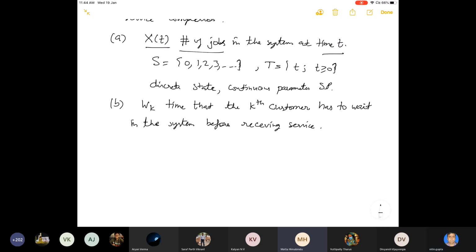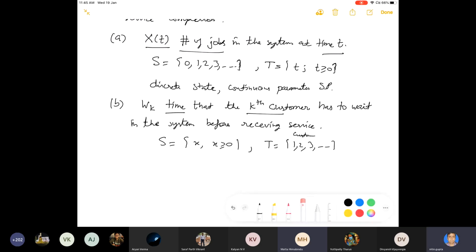So clearly Wk denotes the time. That means the state space is basically x, where x is greater than or equal to 0. That is the time basically. This is a continuous state, and the kth customer is the time that the kth customer has to wait. The customer is basically the parameter. So t is basically 1, 2, 3, and so on, because this is the customer. Okay, so therefore this is our Wk.